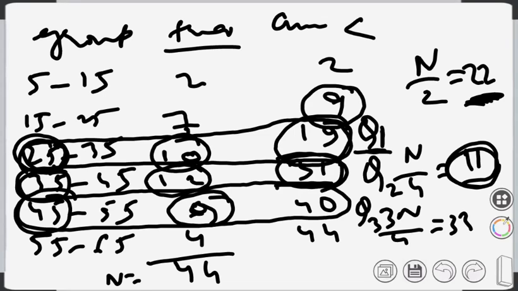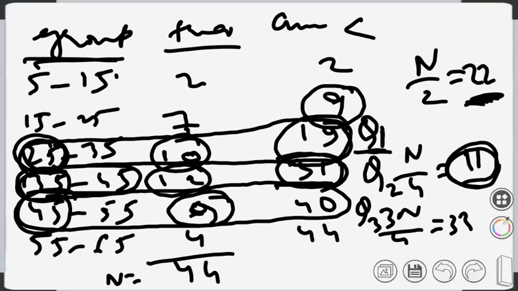So please quickly calculate Q1, Q2, and Q3. I give you 3 minutes. If the values come in decimals, please calculate correct up to 2 places of decimal.